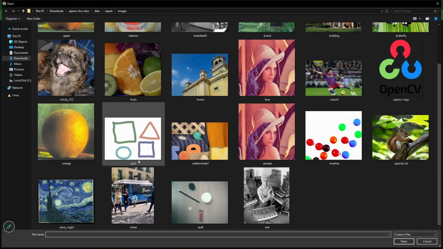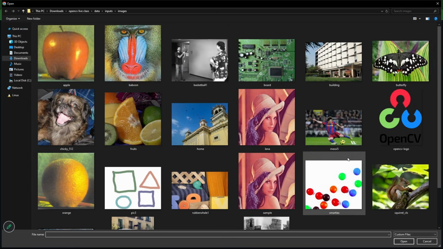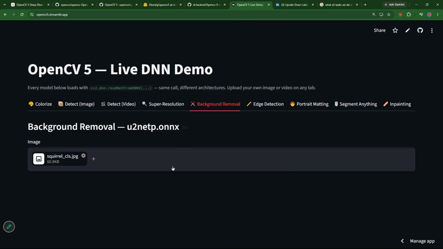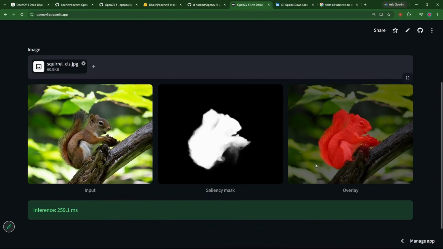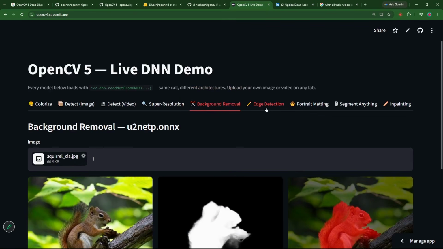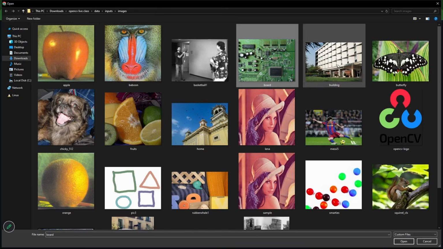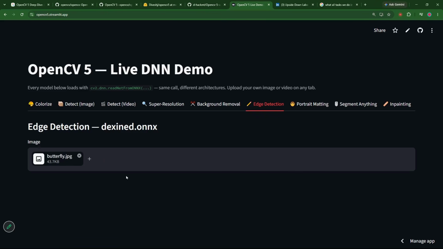Okay, background removal. How background removal works, I will show you how it fails also. Let us pick this image, squirrel only, no worries. See how background removal works and how fast it works. Okay, background detected so fast, right? This is the kind of speed we are getting with OpenCV, and this was not possible with OpenCV 4.